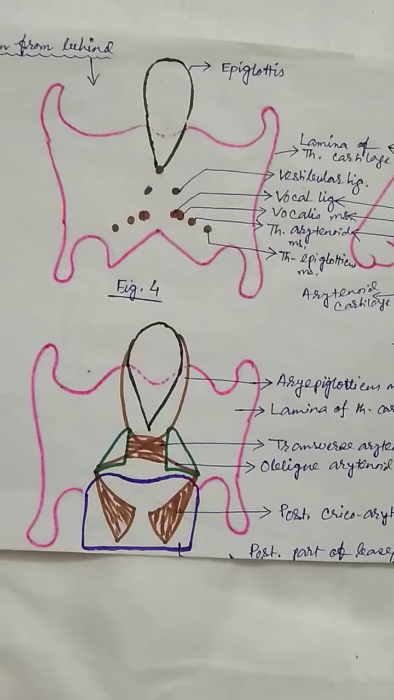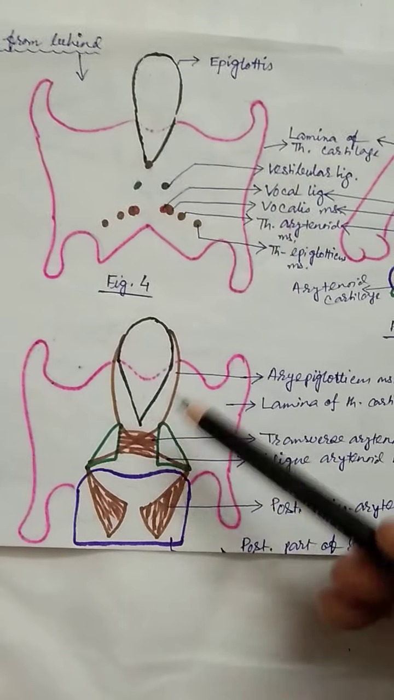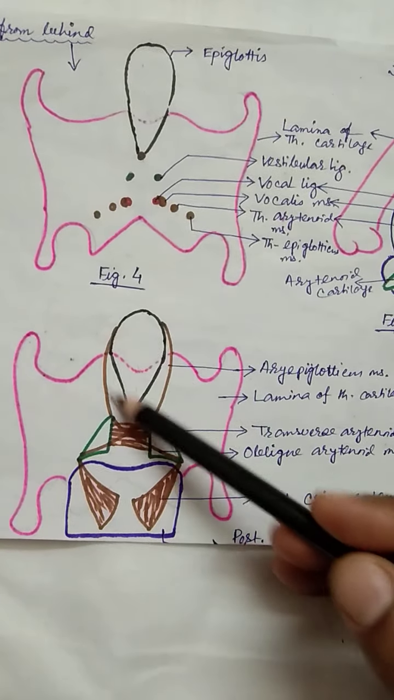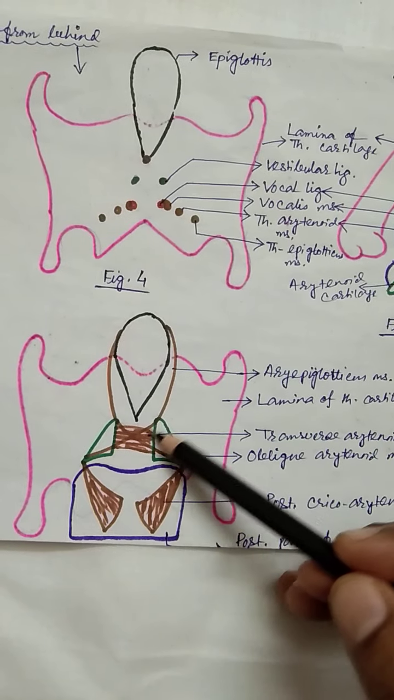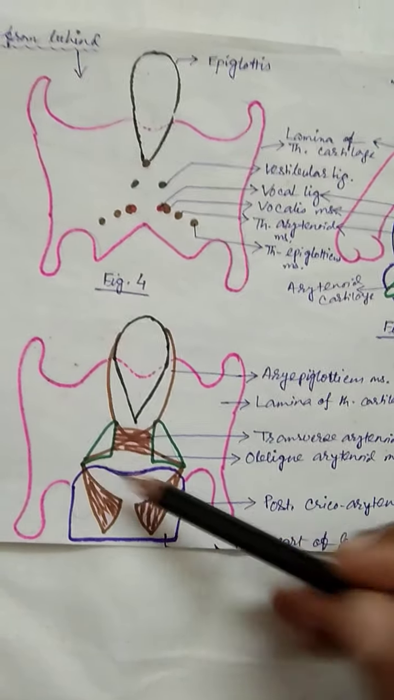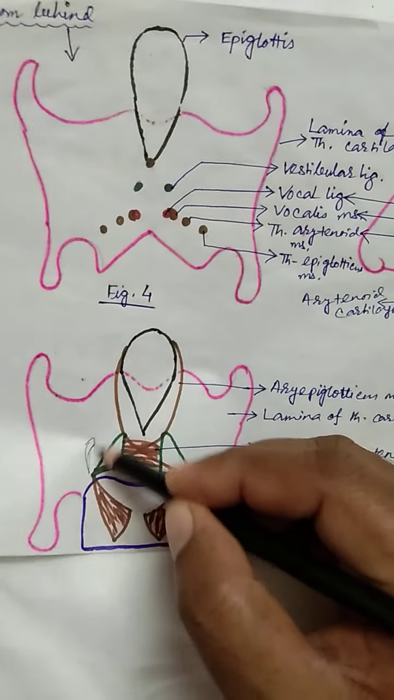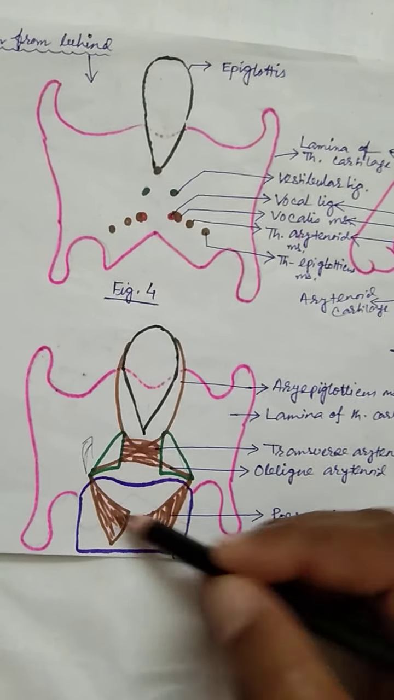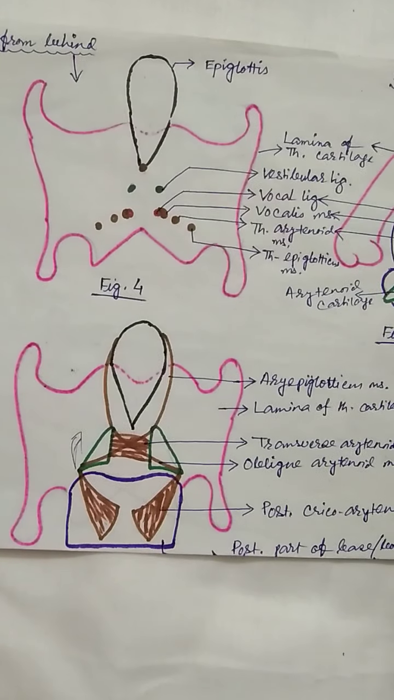So what are the muscles you have already seen? This is the aryepiglotticus, this is the oblique arytenoid, this is the transverse arytenoid, here the lateral cricoarytenoid, and this is the posterior cricoarytenoid.